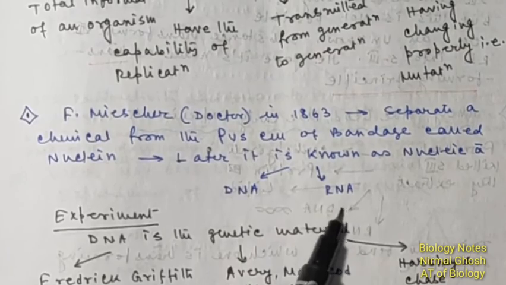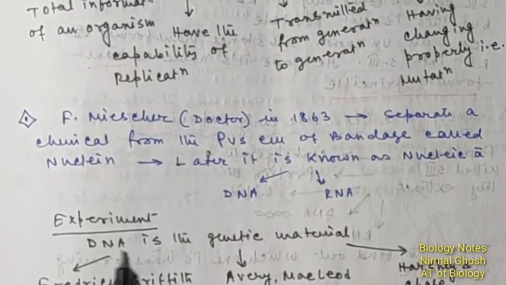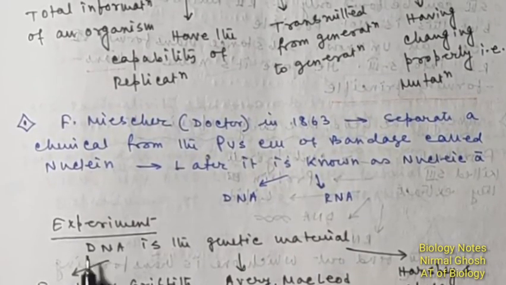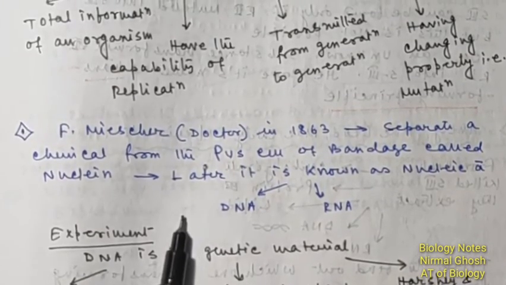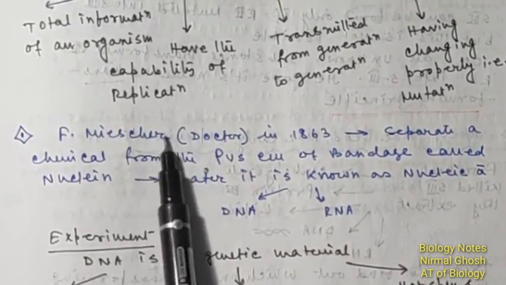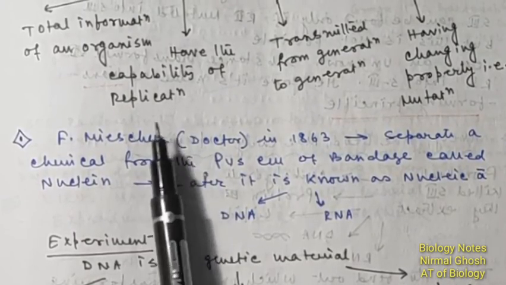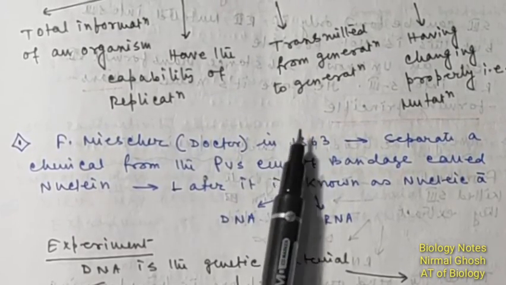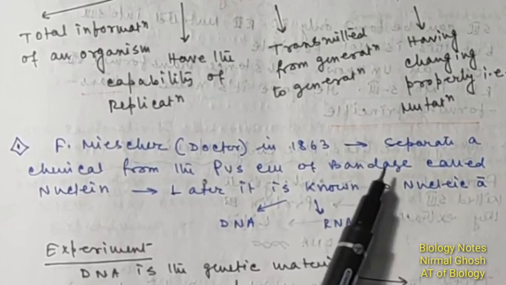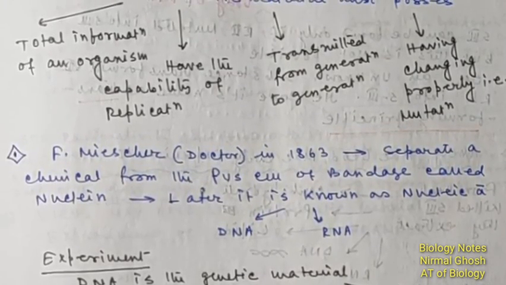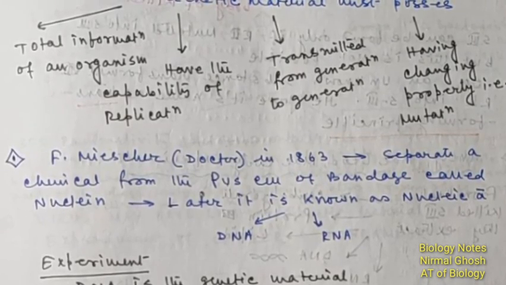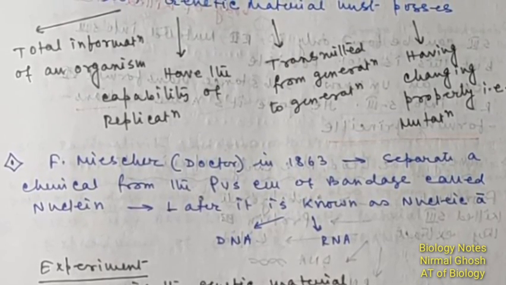And in the next notes, we will discuss the experiments which prove that the DNA is the genetic material. That is, the DNA follows all of these properties: the total information of an organism, the capability of replication, transmission from generation to generation, and changing properties, that is, mutation. In the next video, we will discuss the experiment which proves that the DNA is the genetic material.